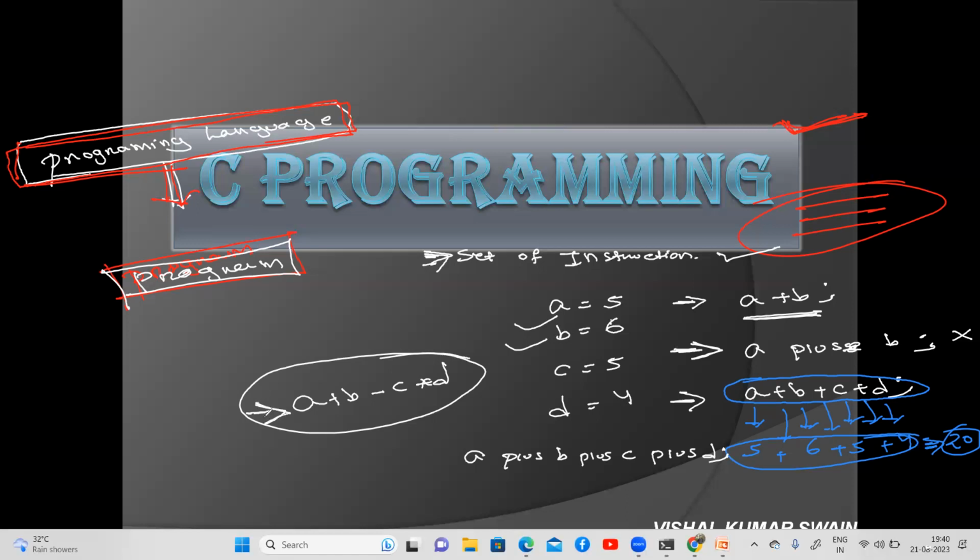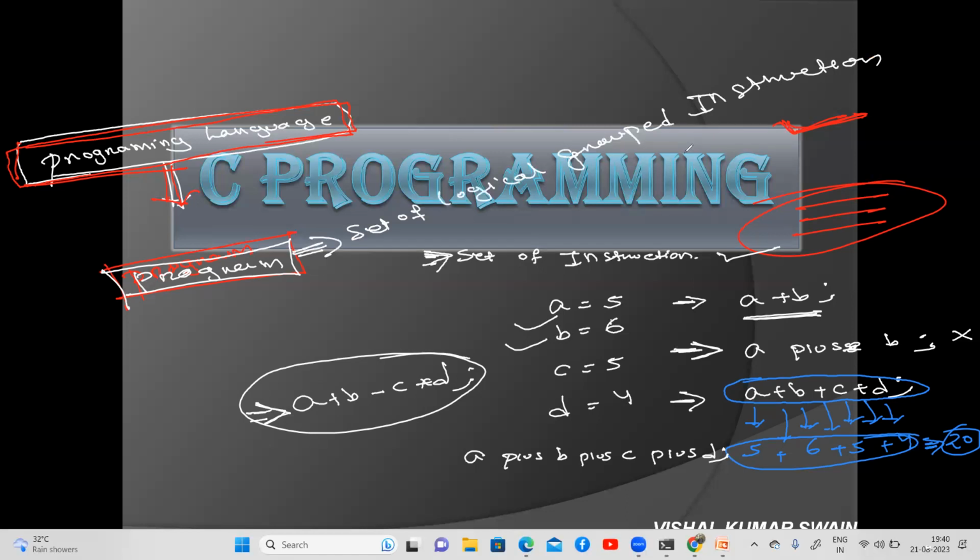So this is one type of instruction. If you give this type of instruction to the computer, then it will be executed. Yes or no? Yes. So it means the program is nothing but a set of logical grouped instructions. Now clear? Okay, good.